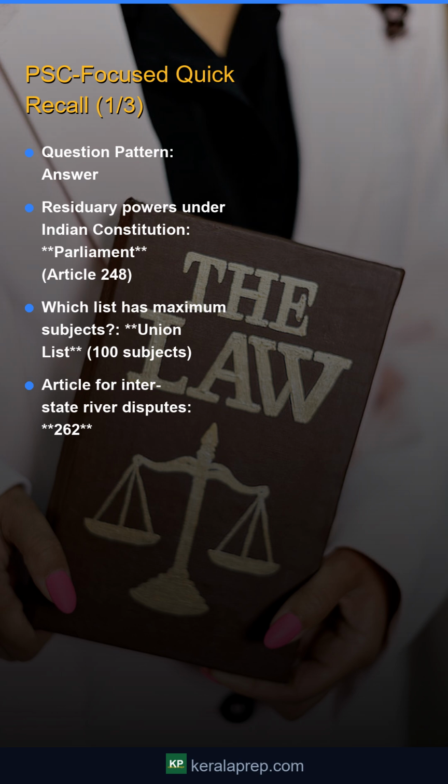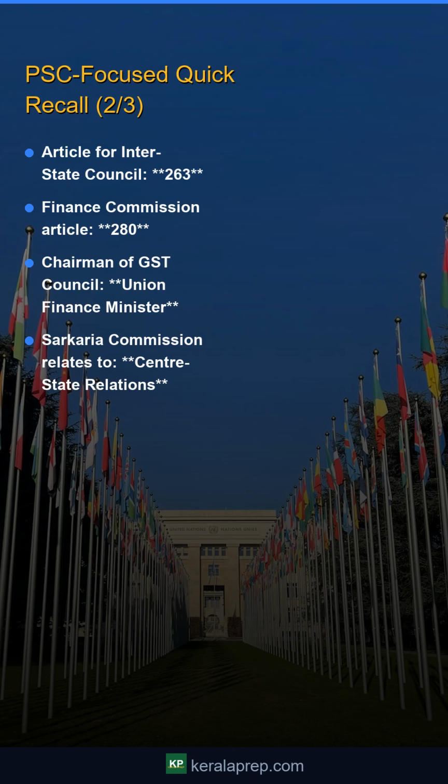Article for Interstate Council: 263. Finance Commission Article: 280. Chairman of GST Council: Union Finance Minister. Sarkaria Commission relates to Centre-State Relations.